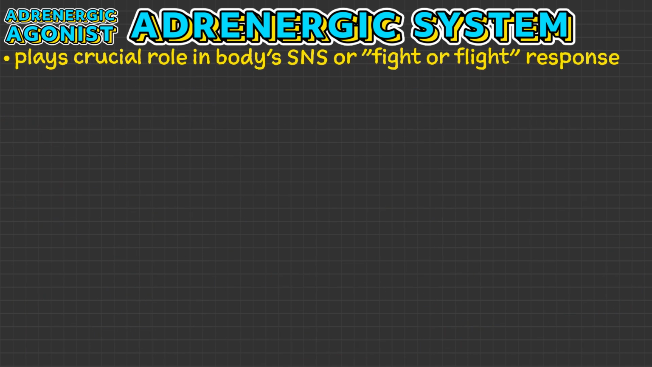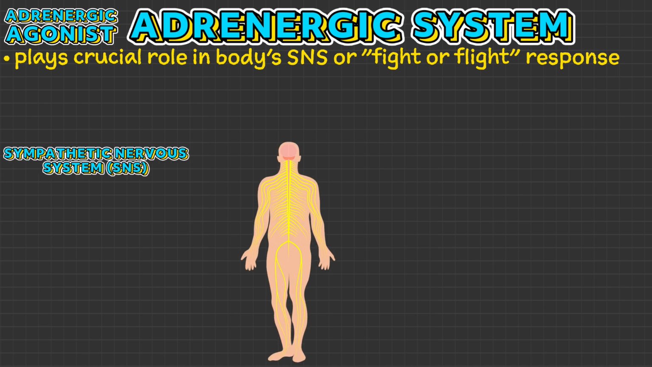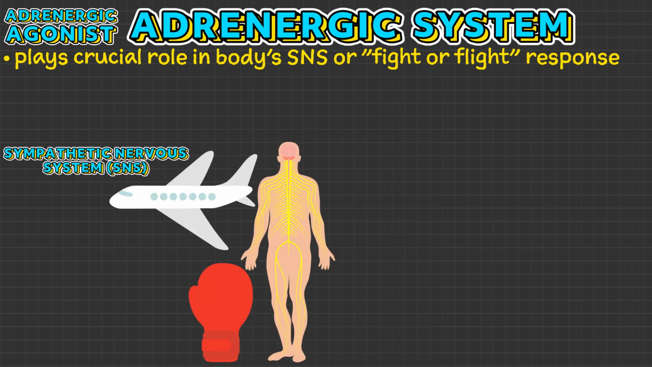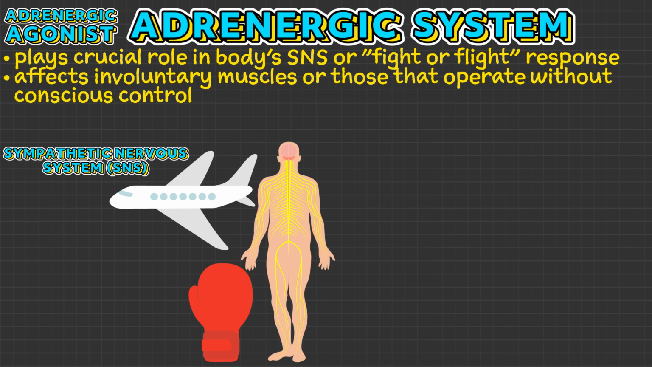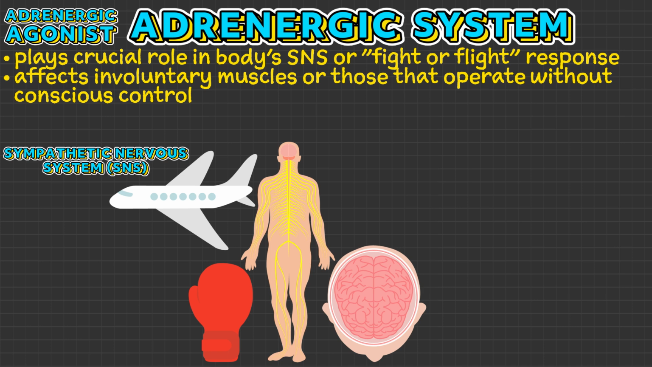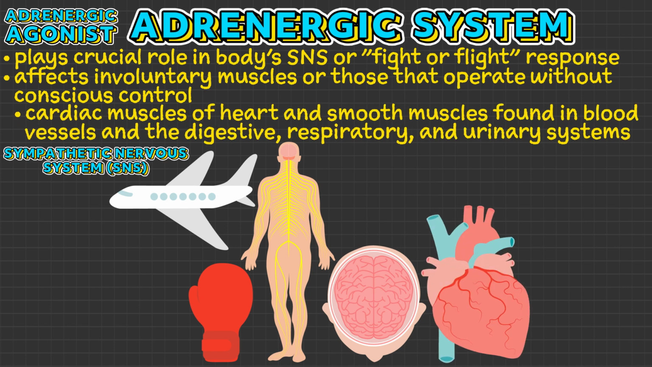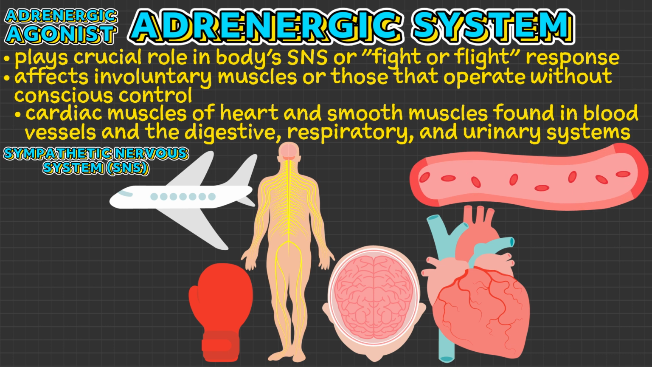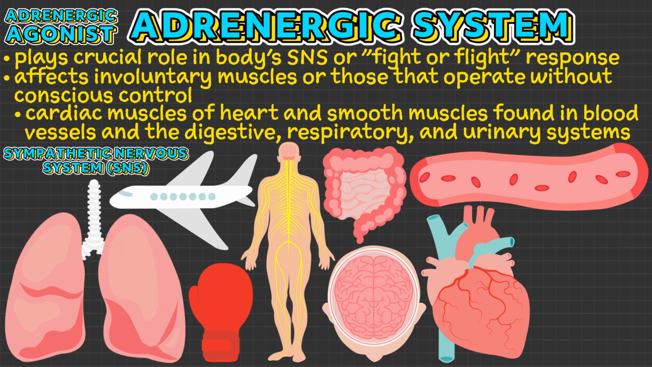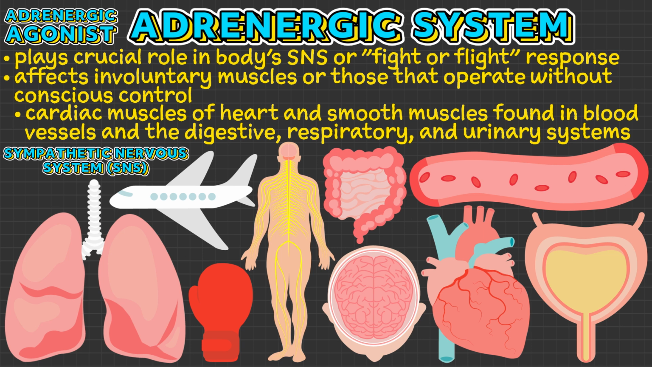The adrenergic system plays a crucial role in the body's sympathetic nervous system, or fight-or-flight response, specifically affecting involuntary muscles, or those that operate without conscious control. This includes the cardiac muscles of the heart, and the smooth muscles found in blood vessels, as well as those in the digestive, respiratory, and urinary systems.